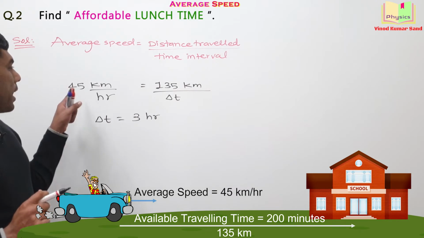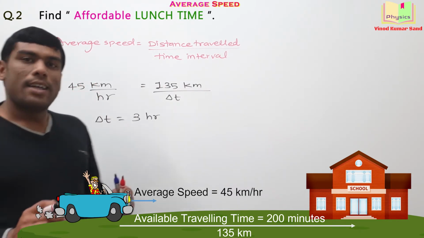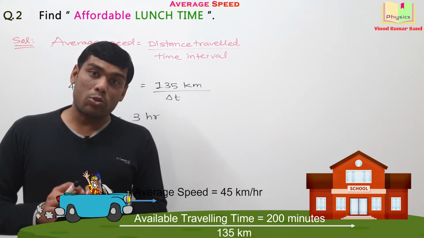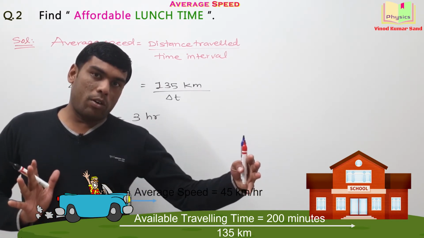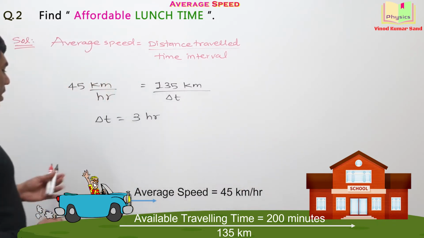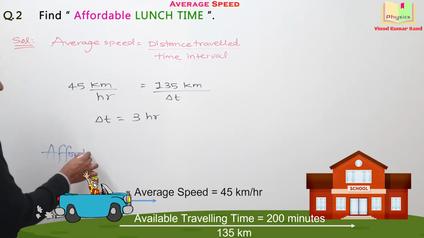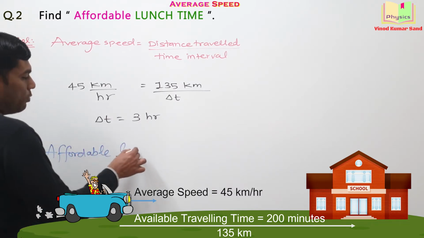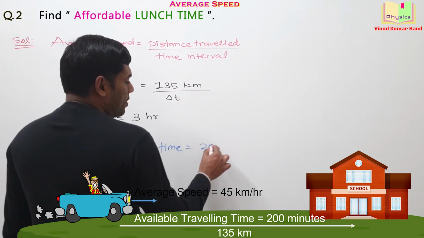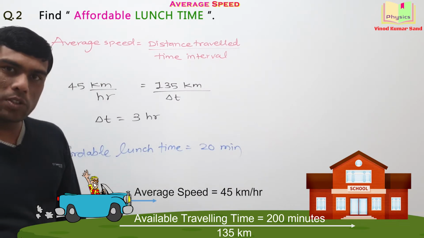So if you drive with this average speed 45 km per hour, then you will reach your examination center in 3 hours only. But the available window of the time was 3 hours and 20 minutes. So how much is the affordable lunch time? Now it's an easy answer. The affordable lunch time is actually 20 minutes. I hope you understand the situation.